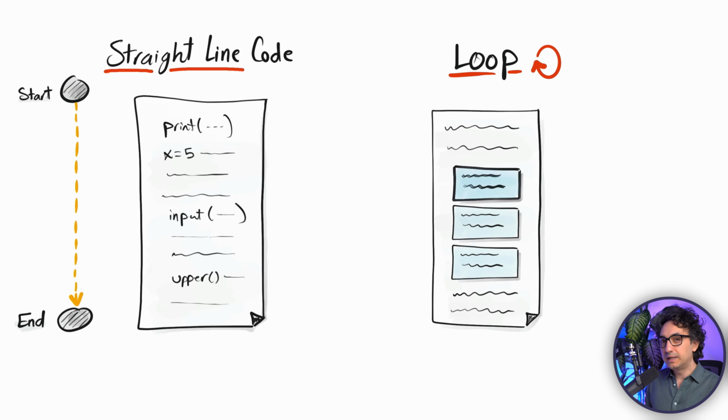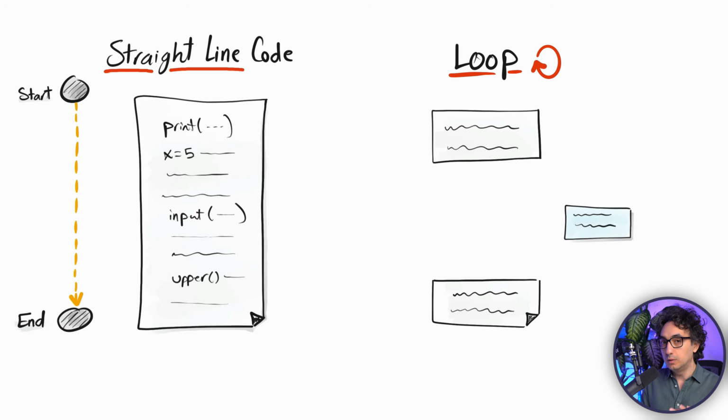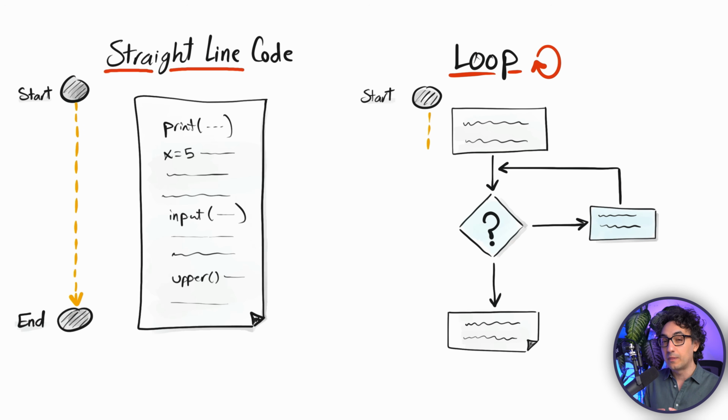So what we can do, we write this block of code only once and then we attach it to a loop. This loop is gonna go and execute the block of code over and over as long as the condition is true. So with that, you write your code only once and you repeat it as much as you need.